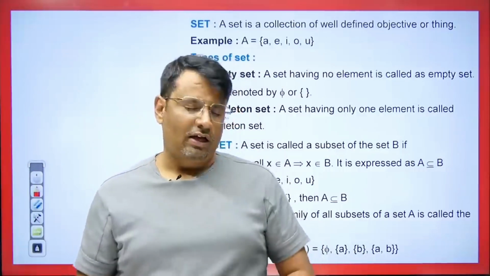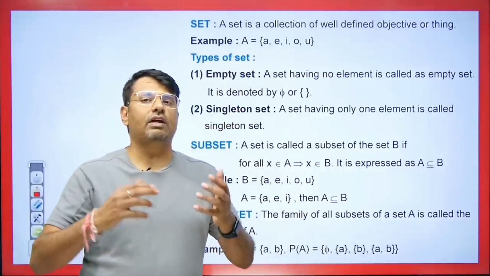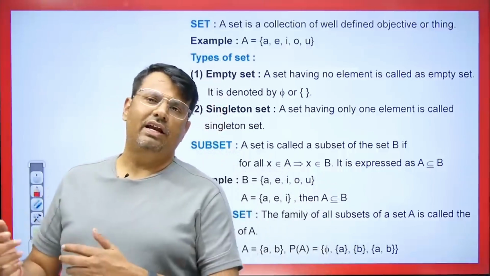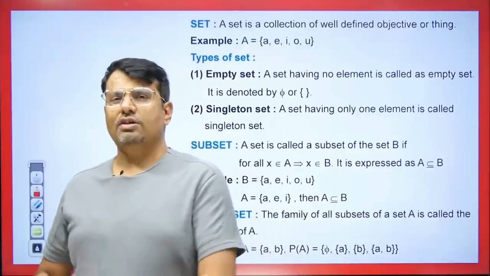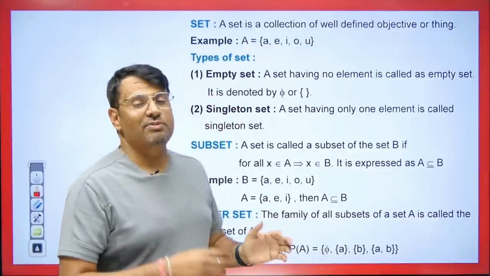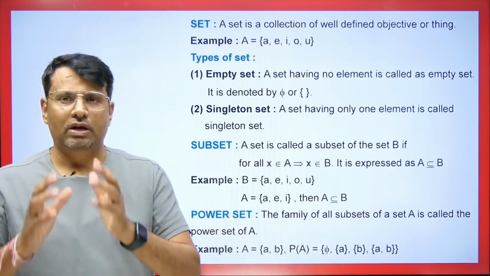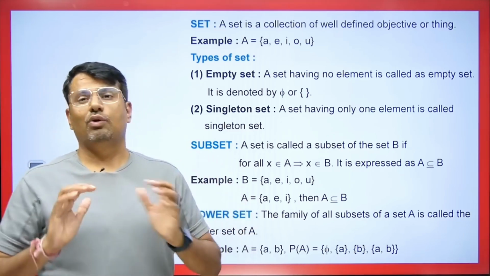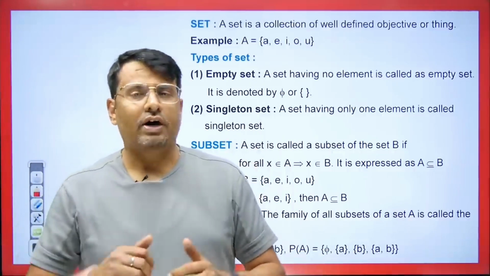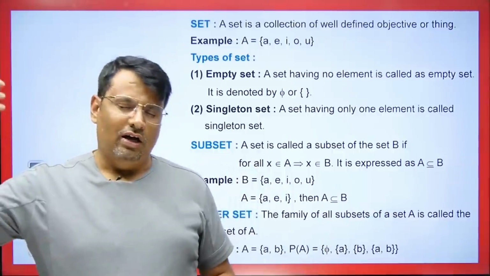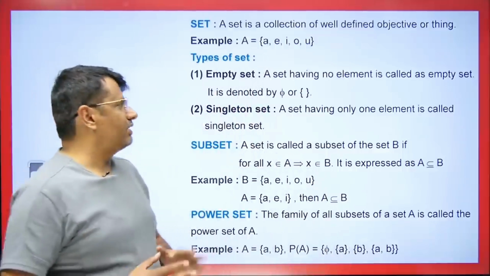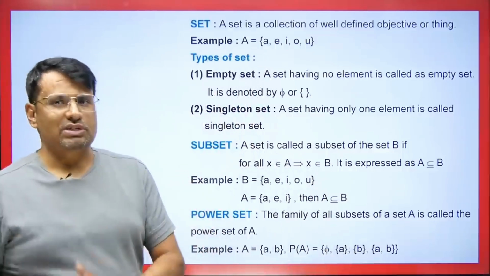But if I ask you what is the scariest creature for you, what will be its set? For every person there is a different scary creature. Some people are afraid of cockroaches, some are afraid of lions, some are afraid of goats, right? In that case it will be very different for everyone. So there won't be a well-defined object for us, and that collection will not be a set, right? If I ask you what your best book is, it will be different for everyone because everyone has their own best book. Someone may like a certain genre of books and someone else may like another genre. So we won't have a well-defined object there and we will not have a set for that collection.